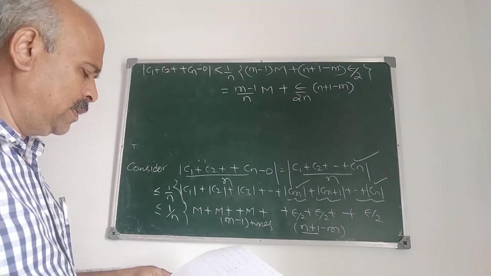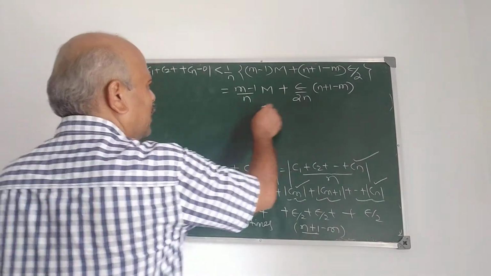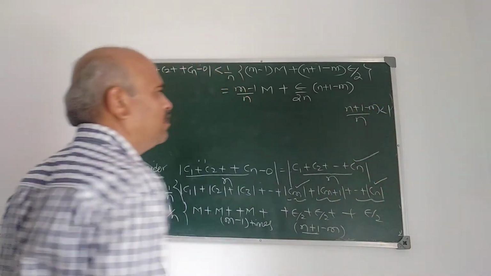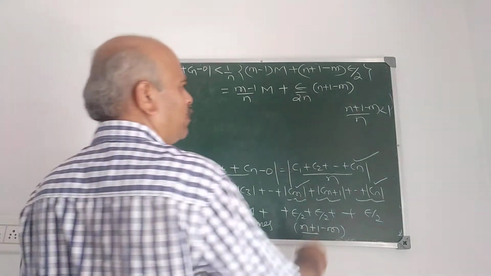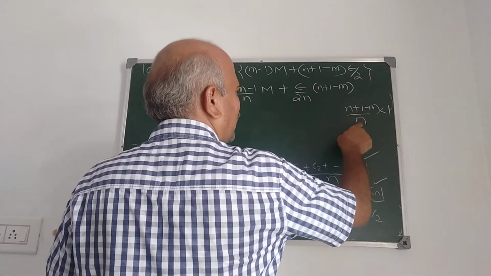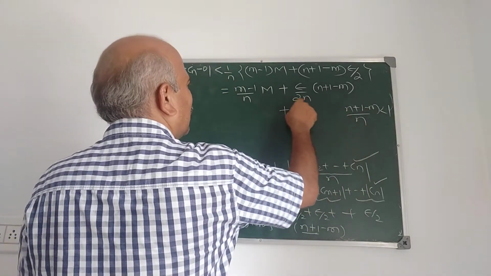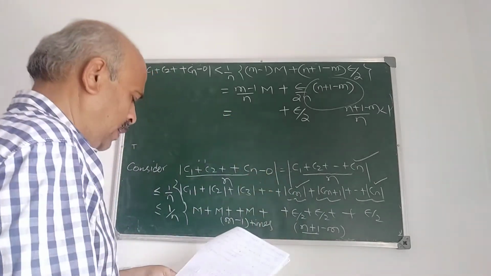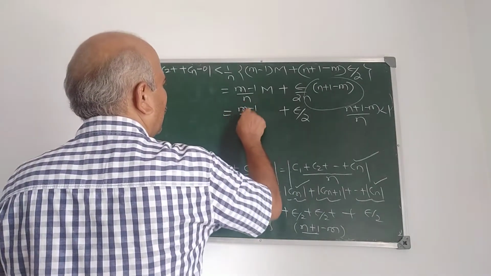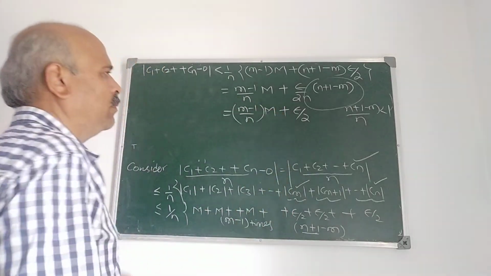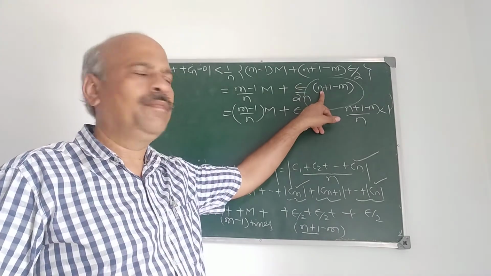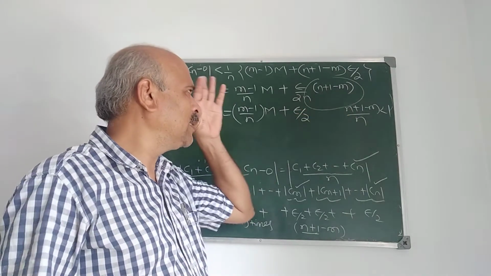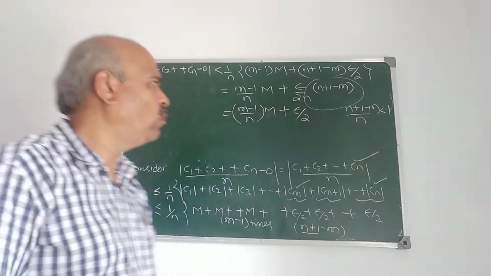Now we take n plus 1 minus m upon n, which is less than 1. Therefore the expression is less than epsilon by 2, because that factor is less than 1, plus m minus 1 upon n into m. Here the numerator also involves n, but here only the denominator involves n, and we take n plus 1 minus m upon n less than 1.